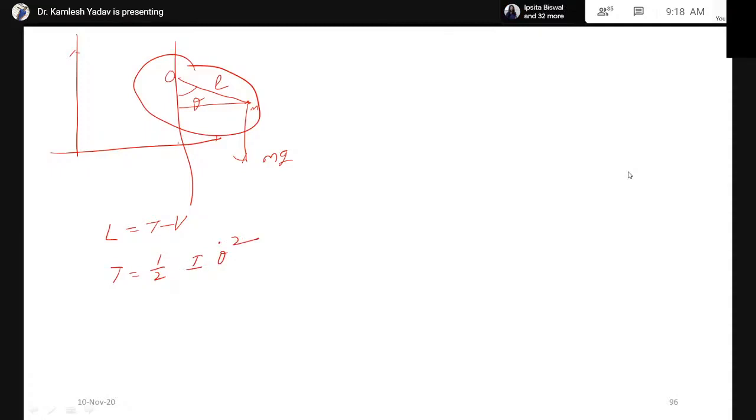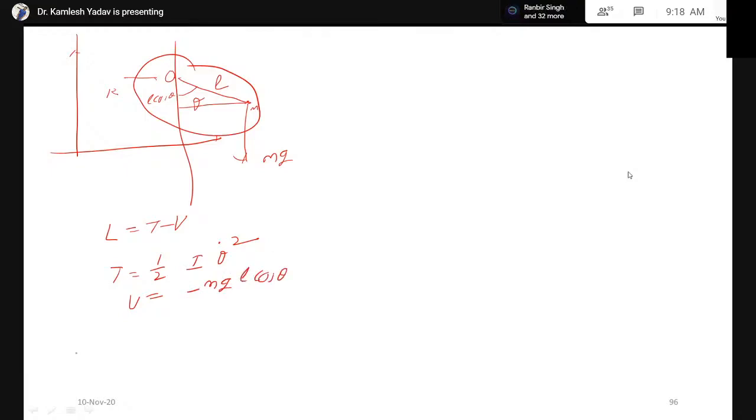Let us consider this O as the reference point, and this is L, then this will be equal to L cos theta. Gravitational potential energy can be written as minus mgh, where h is equal to L cos theta.